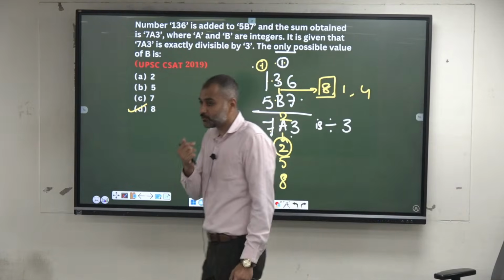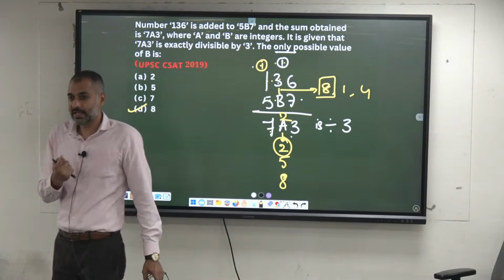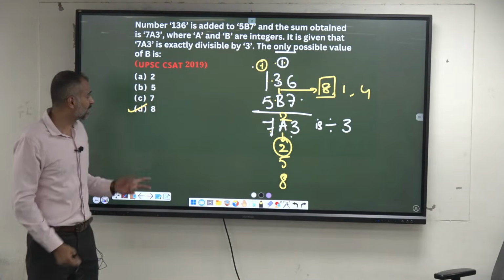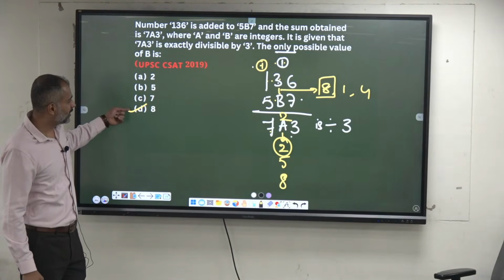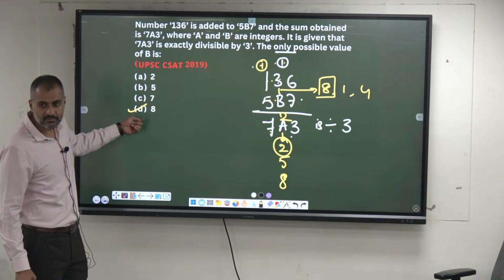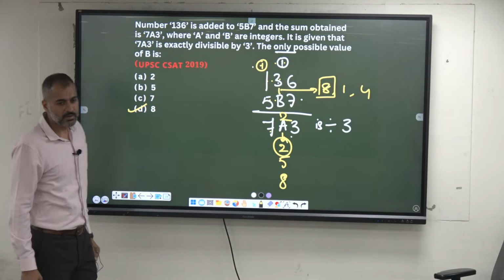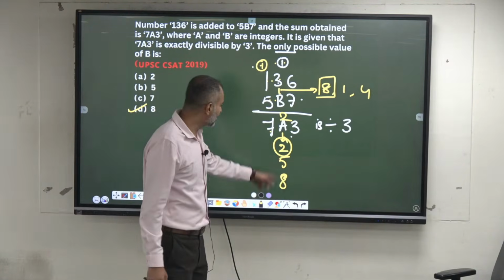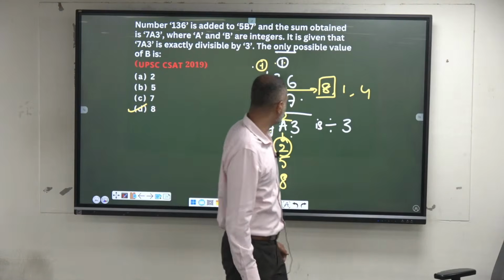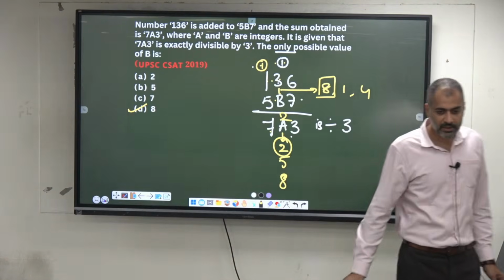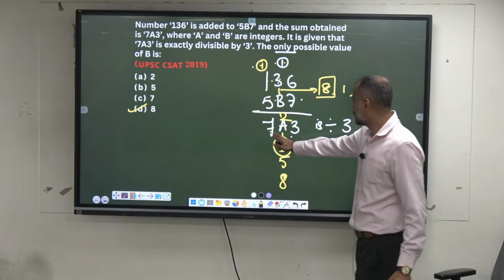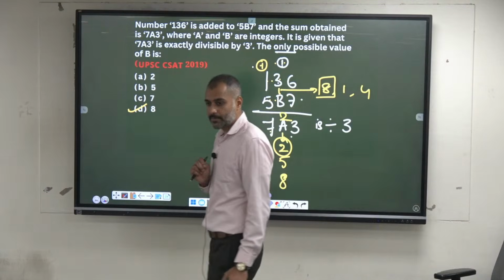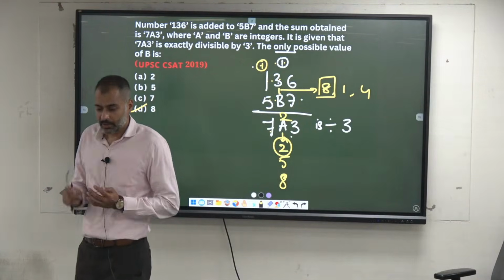You might give this as 2 statements. There are 3 possible cases. Statement number 1. Second case. So, the B value is 8. There is only one possible value. If the sum was 6 here, then there could be 2 possible values. Shall I move this?